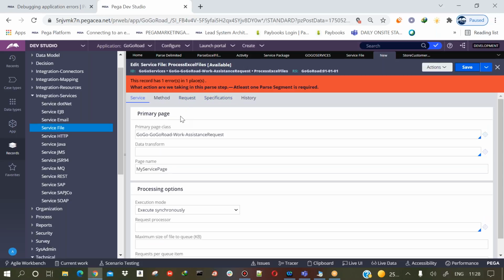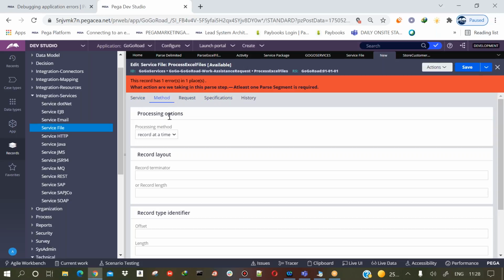So this is how the service file looks. Now go to the method tab, where you will do the configuration for your incoming files. Whatever file is coming into the directory, how it should be processed, you give it here itself. If you want to process one record at a time, you give record at a time. If there is one file with different types, then you give by record type, but generally you leave this as it is.